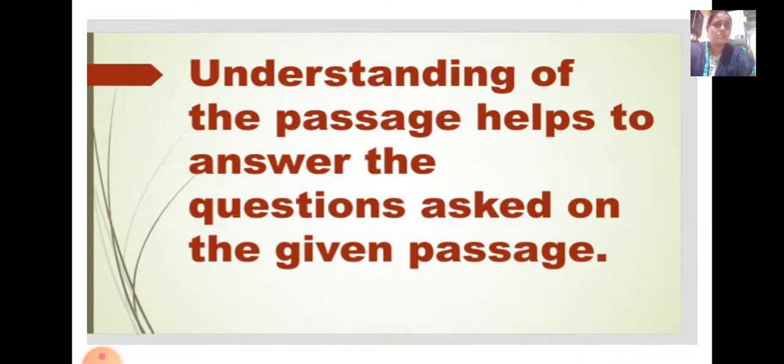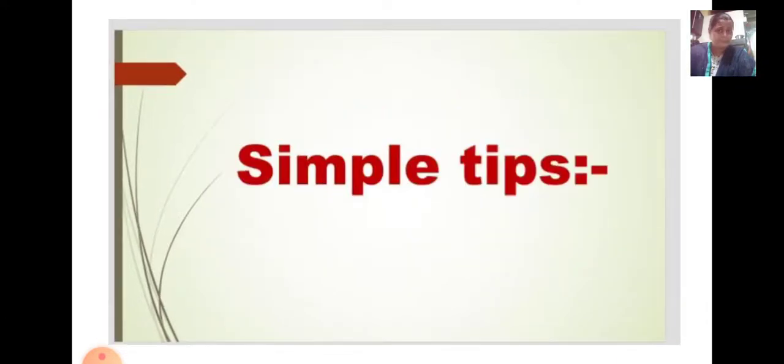Understanding of the passage helps to answer the questions asked on the given passage. Now once you have understood the passage very thoroughly and you have understood what the passage is trying to tell us about, it will be very easy for you to solve the questions based on the given passage. A passage is always followed by questions, and those questions are based on the passage given to you. And once you have understood the passage, you will be able to answer all the questions based on the given passage very easily.